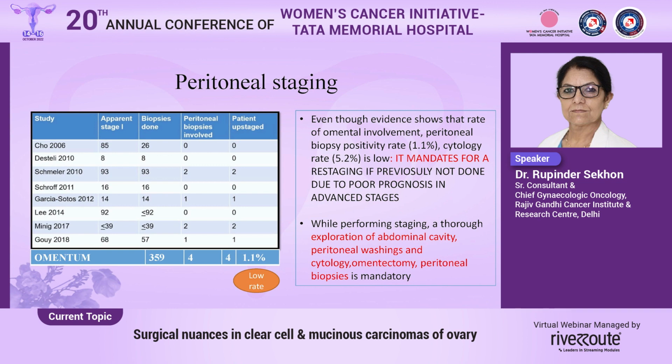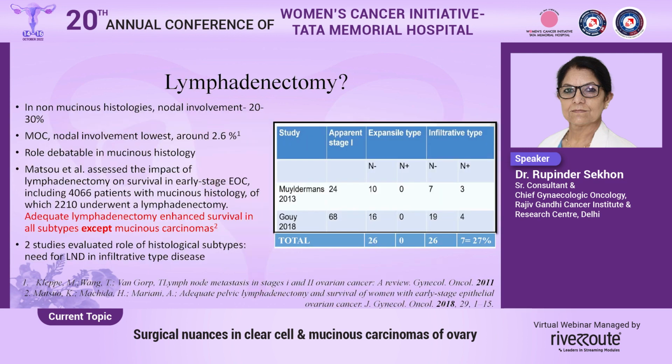Peritoneal involvement too is as low as appendiceal involvement, being only about 1.1%. However, if the peritoneum is positive or the omentum is positive, it mandates a restaging if previously not done, due to poor prognosis in advanced stages. So while performing staging, a thorough exploration of the abdominal cavity, peritoneal washings, and cytology, omentectomy, peritoneal biopsy, etc. is mandatory. Lymphadenectomy is another issue in mucinous carcinomas.